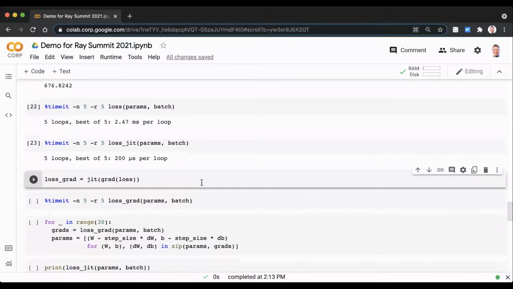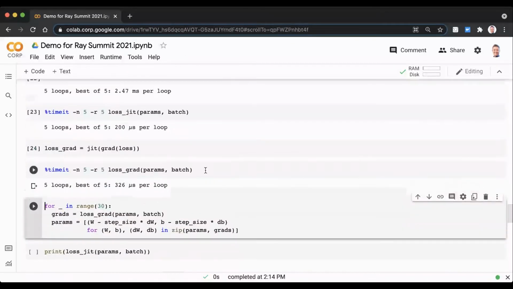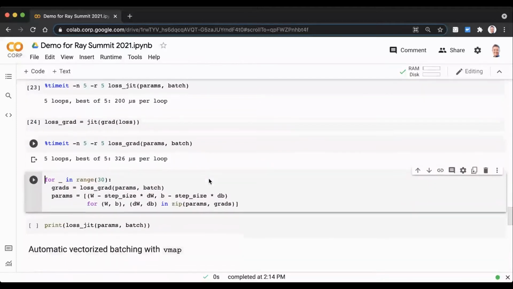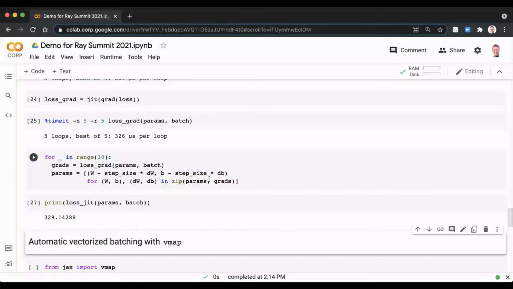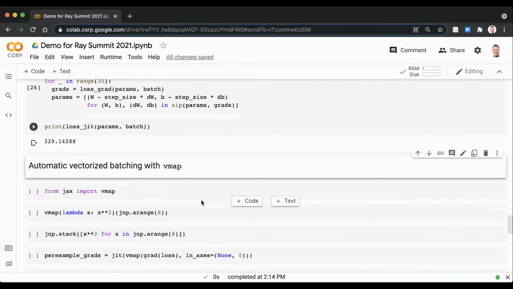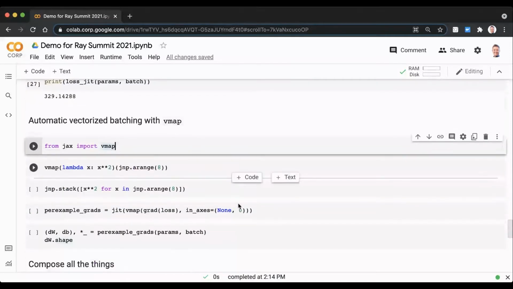And we can do the same thing to our gradient function. So we can JIT our gradient function, and indeed that's very fast as we might expect. And we can do another set of steps of gradient descent, and indeed this version executed much more quickly, and our loss is still going down. So that's great. So that's JIT and grad, putting them together. Already we can do some nice neural network training at pretty high performance. I wanted to show one more transformation though.